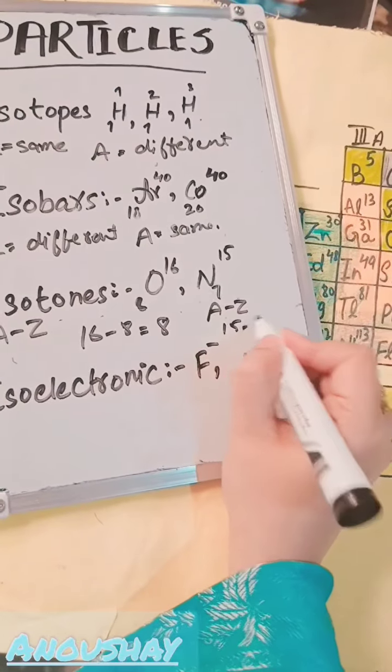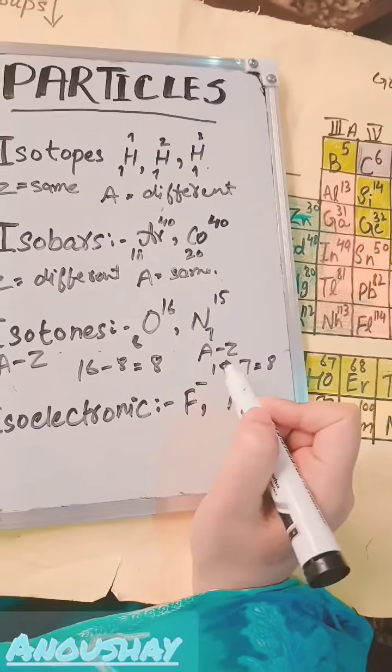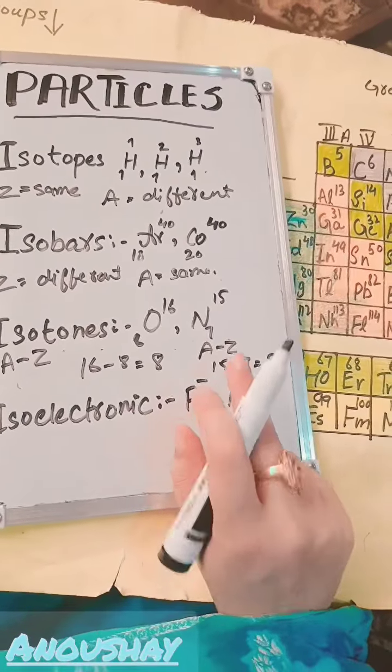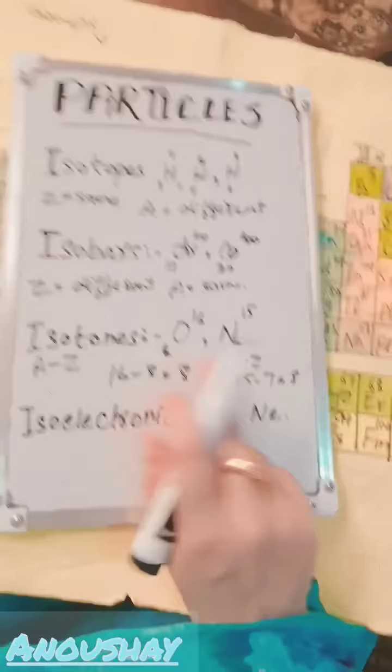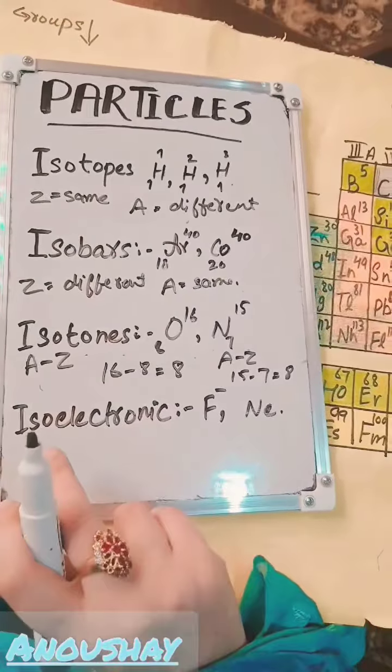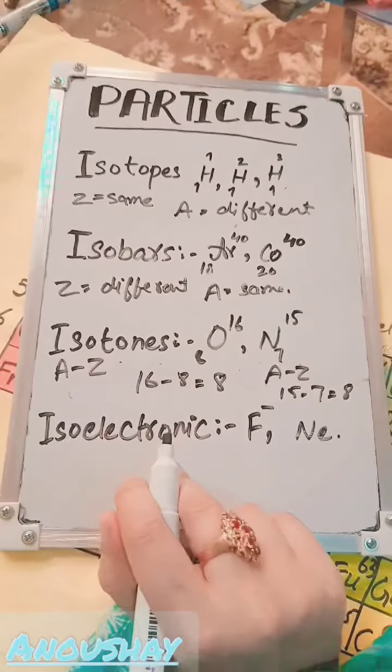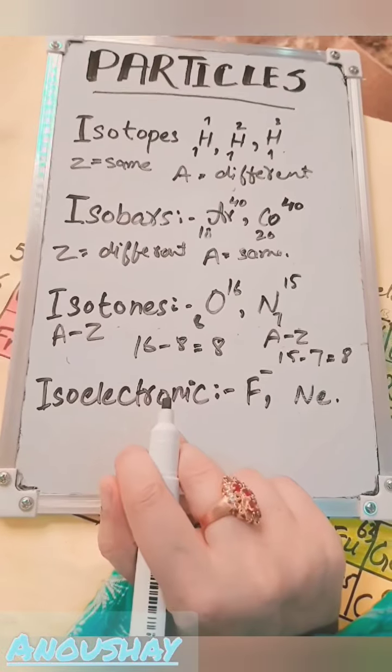Similarly, in nitrogen, we have to find out the number of neutrons. We will subtract its atomic number from its mass number. So when we do E minus Z, here it comes 15 minus 7, which is 8. So the number of neutrons is also 8. Both nitrogen and oxygen have the same number of neutrons. That is why they are called isotones.